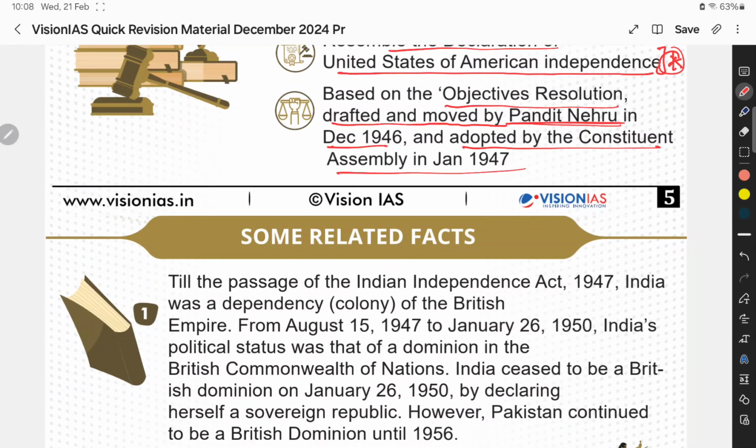And some other related facts are there here. Just read once, just glance at it. It is not so important, I feel. If you want, you can read that.